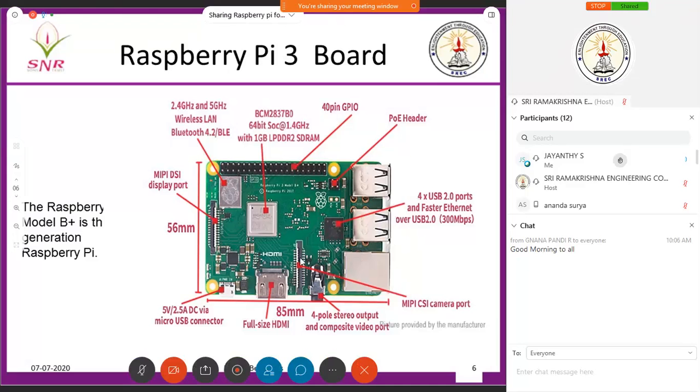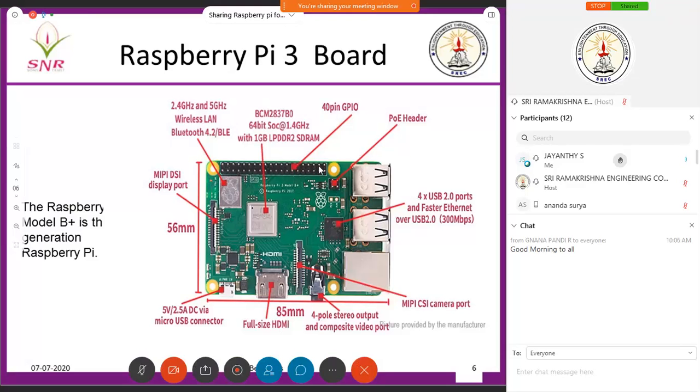Okay, I have a camera interface here. I have an audio and video jack here where I can connect it to the audio video port. I have an HDMI port, high definition multimedia interface, where I connect it to the monitor. So I use this as a bare board. I use this port to connect to the monitor using an HDMI converter cable, and I use two USB ports, one to connect to the keyboard and another to connect to the mouse.